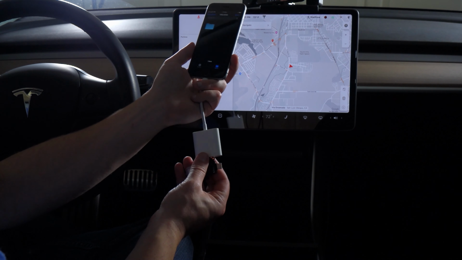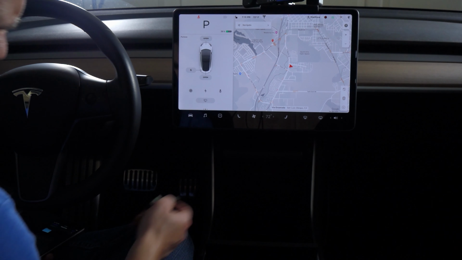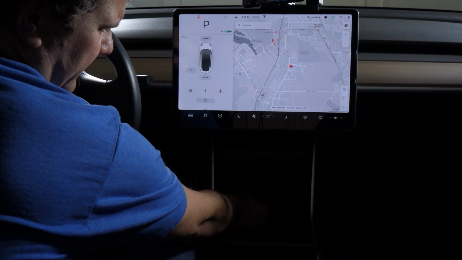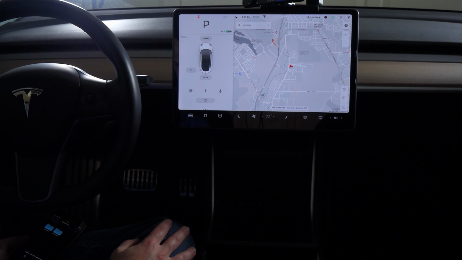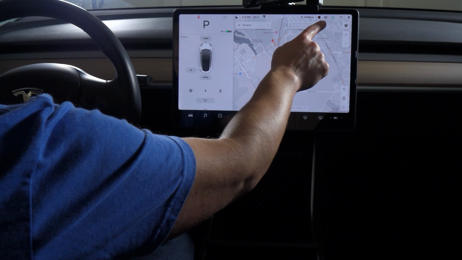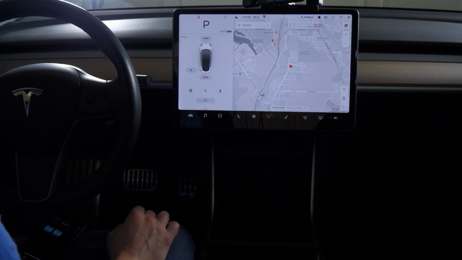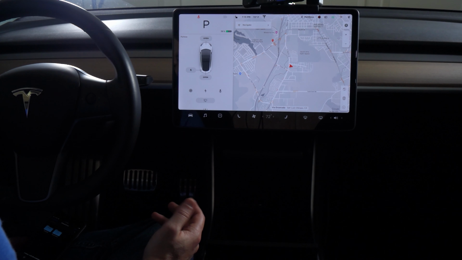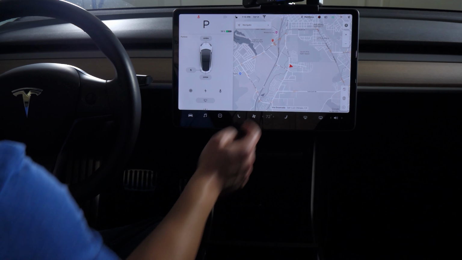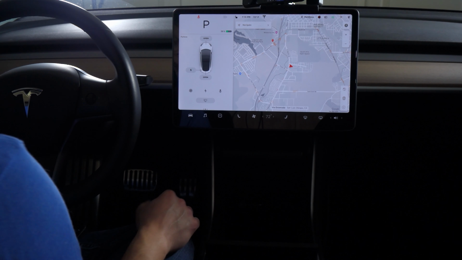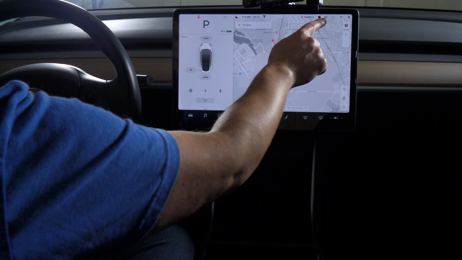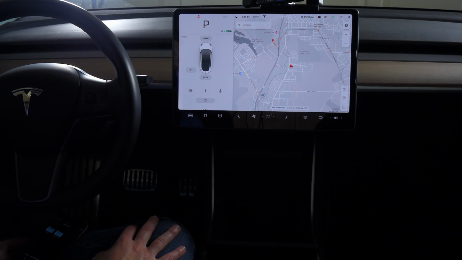So we will remove this and connect it to the car. And we should see an icon pop up on the screen here. And that means that the TeslaCam drive is formatted correctly and working. So then you tap that icon and get a little red dot on it. That means it is now recording.